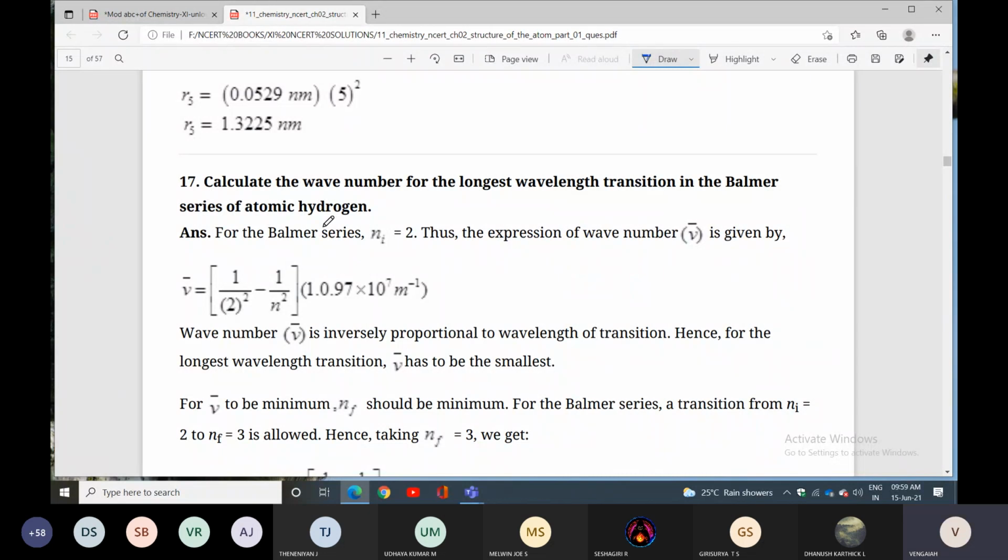Wave number is inversely proportional to wavelength. Hence, the longest wavelength transition is given by the smallest nu bar. So longest wavelength means smallest wave number, and wavelength and wave number are inversely proportional.